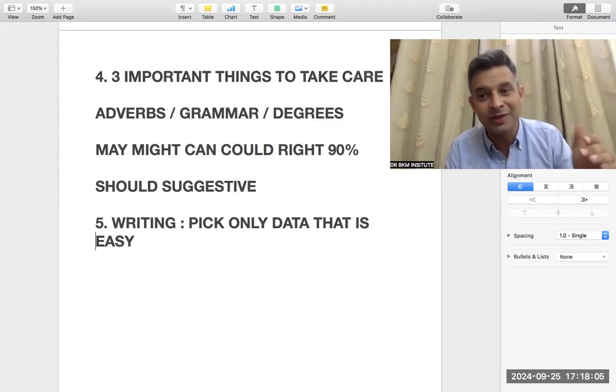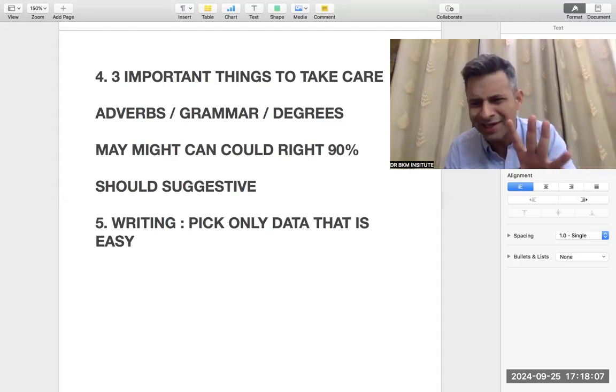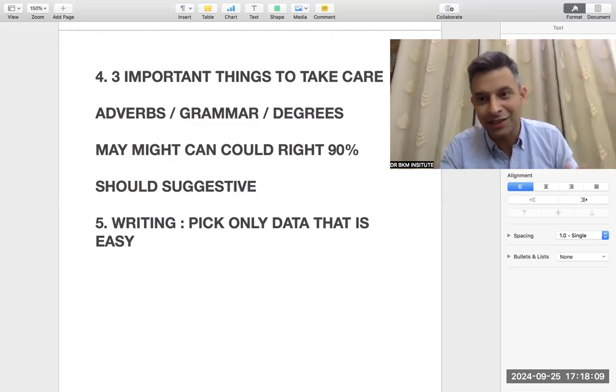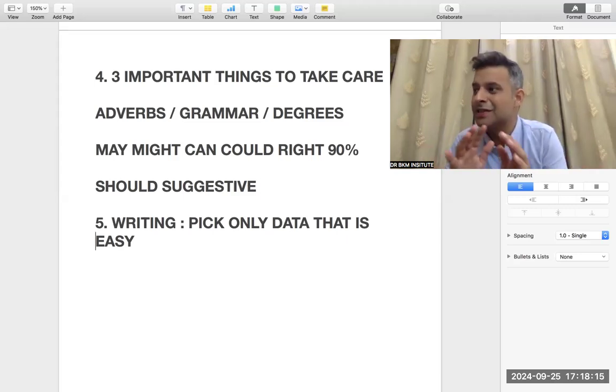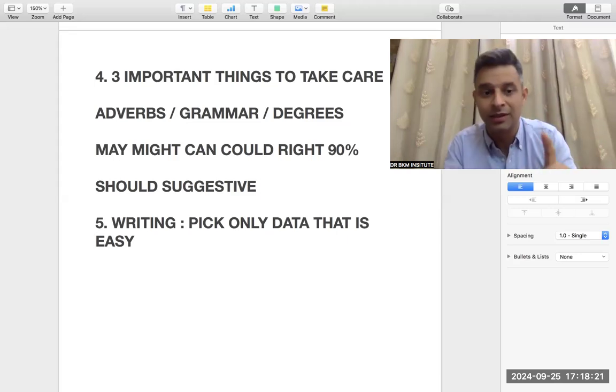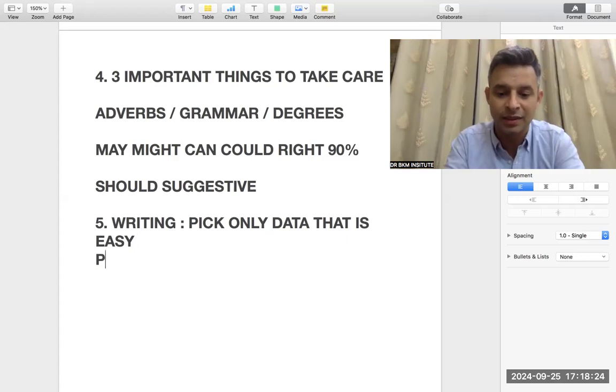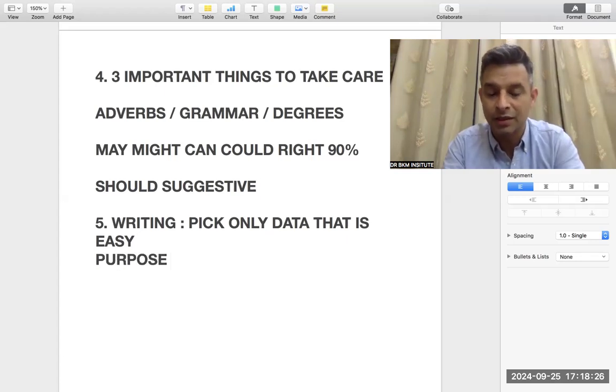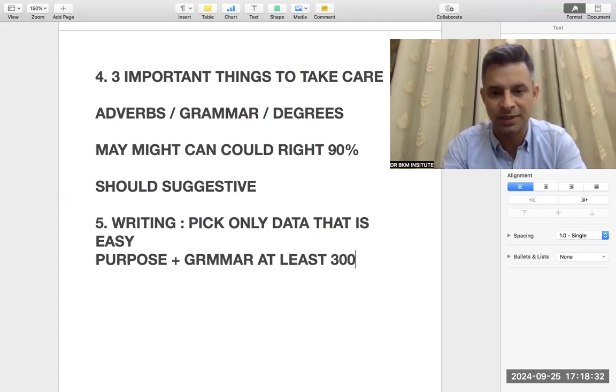If by chance you have missed even a moderately important thing, but the rest of the writing is good, the examiner will not fail you for not mentioning this point. He will read the letter nicely and say the rest of the points are very good, there is a clear purpose. If your purpose and grammar are fine, you will get at least 300 for sure, which is the passing mark.